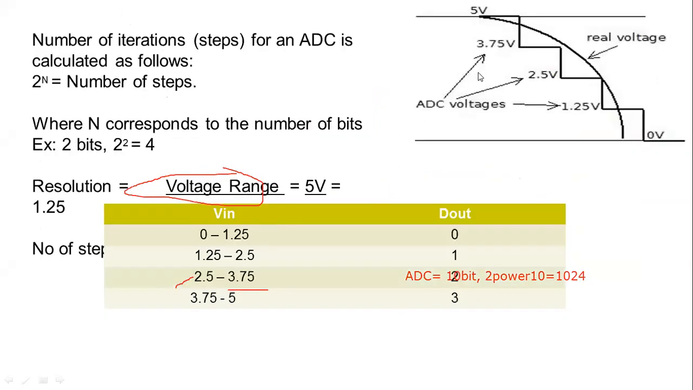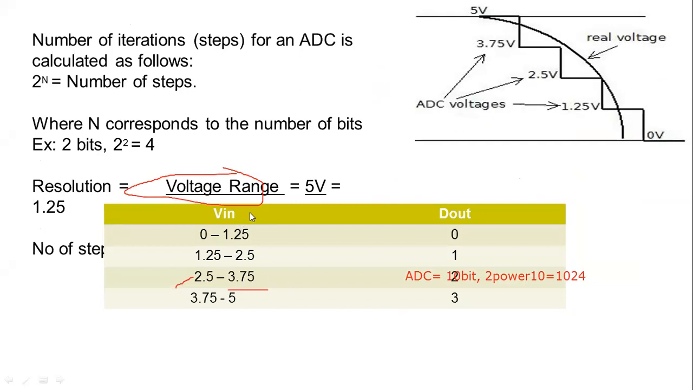So these are, you can see, 0 to 5 volt. So you are going to read via ADC, with 2 raised to power n number of steps. You are going to divide it into that number of steps using the ADC. The ADC resolution and all that, I'm not going to discuss in detail.